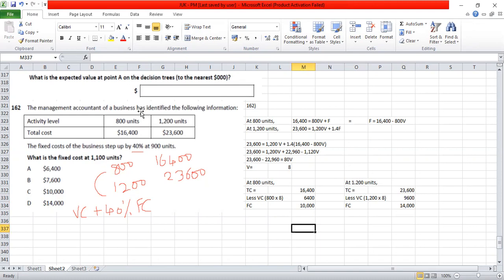Why is there a difference? Because there is a 40% increase in the fixed cost. So that was the point which was mentioned. So because of the 40% increase, the fixed cost has increased to 14,000.